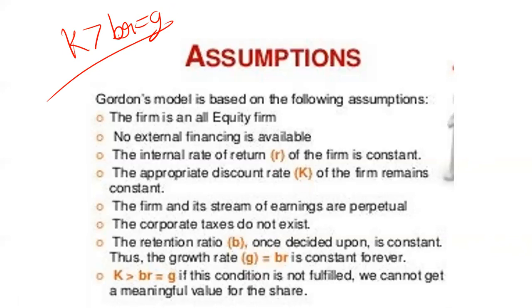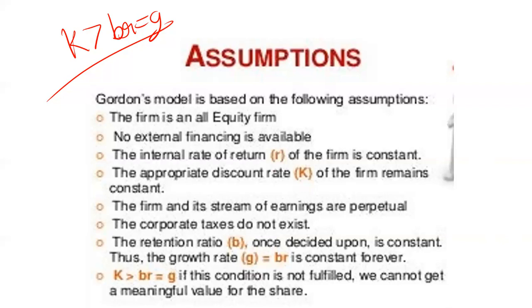So let's take a quick glance at the assumptions, as they are very important. It is based on all financing being done through equity. External financing is not done. IRR and K both are constant. The firm has a perpetual life.